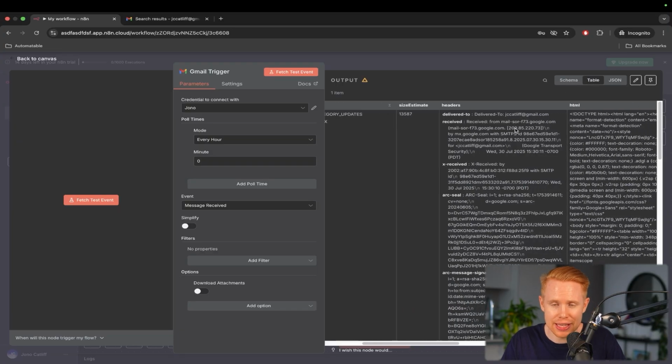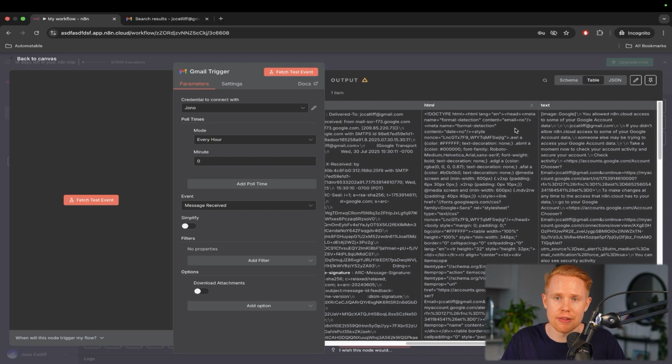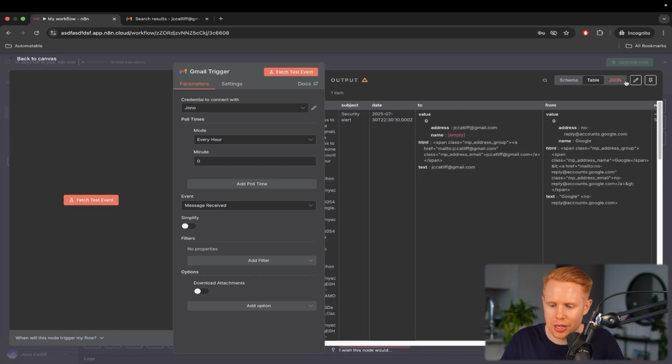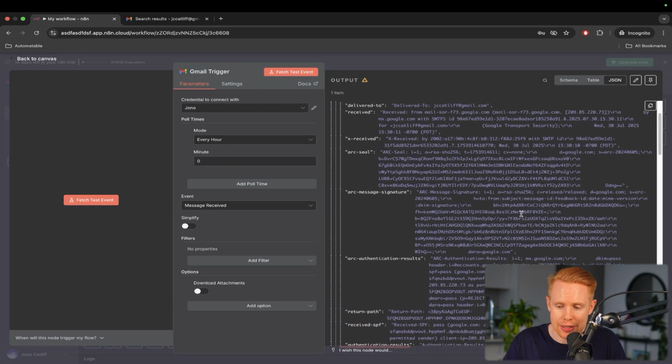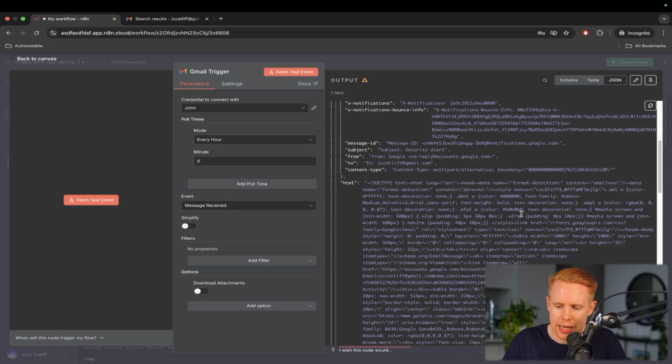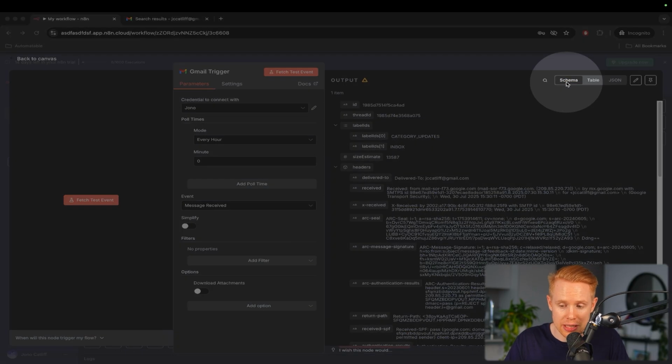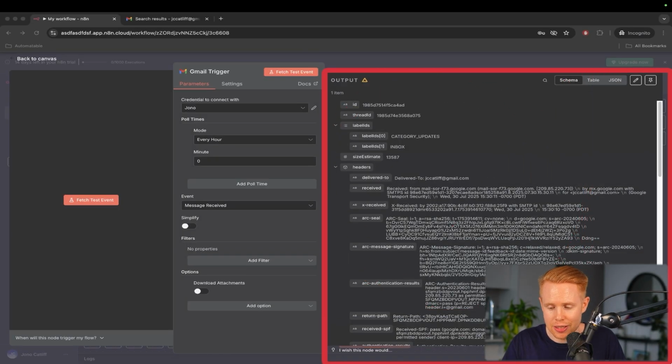Okay, again, everything's the exact same. It's just a different way of seeing the same information. And then we have JSON data down here as well. Okay, and so nothing really changes other than the way the data is displayed. Typically speaking, for most beginners, the schema format is going to be the easiest way to scan data and understand it quickly.